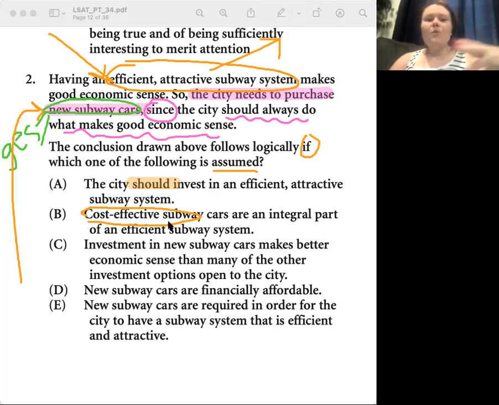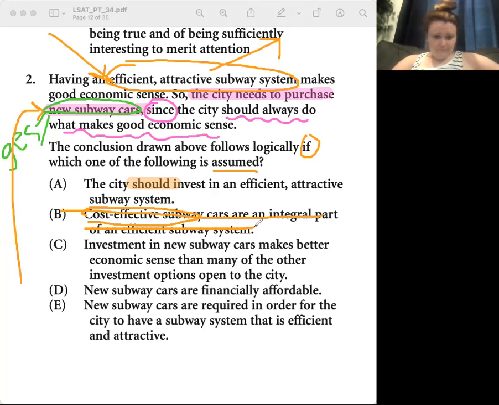Yeah. So how could we change our stimulus to make B the right answer? So the new subway cars are cost-effective. Yeah, or you say the city needs to purchase cost effective subway cars. Is that what you said? No, but that makes sense. Sorry, I was reading the next answer choice as you were saying that. So yeah, excellent. Go ahead and read C.